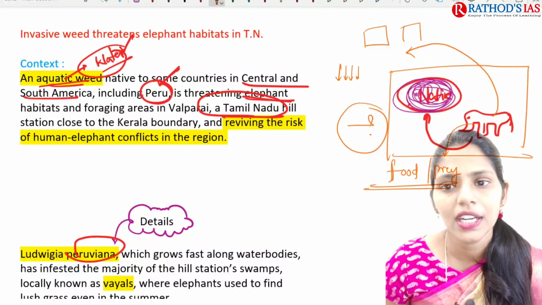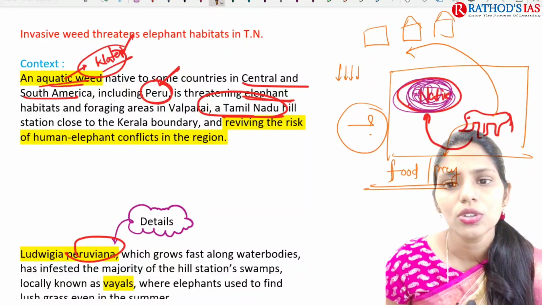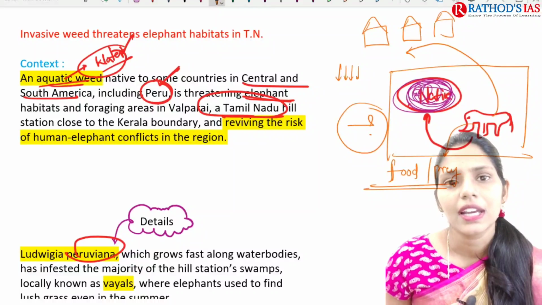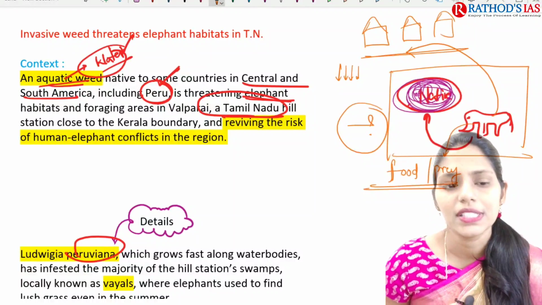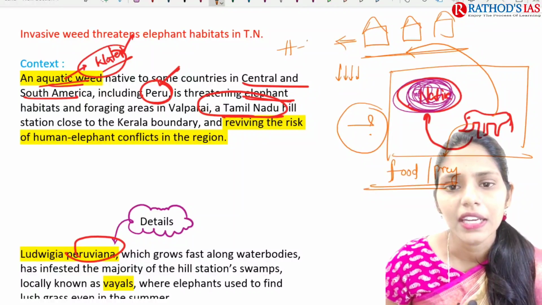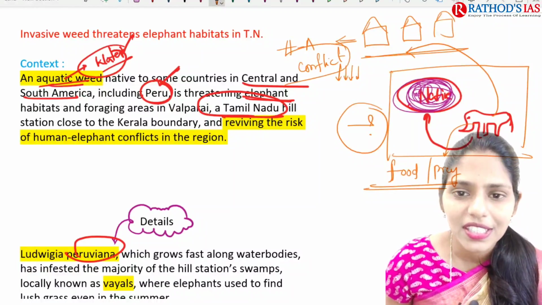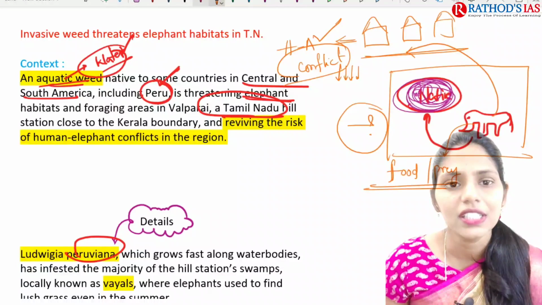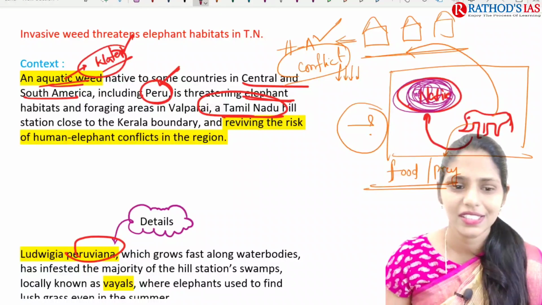For example, if there are any human settlements here, this animal will be coming in contact with these human settlements, and that will lead to human-animal conflict. So this is one important reason. One important reason for this human-animal conflict is also invasive species.